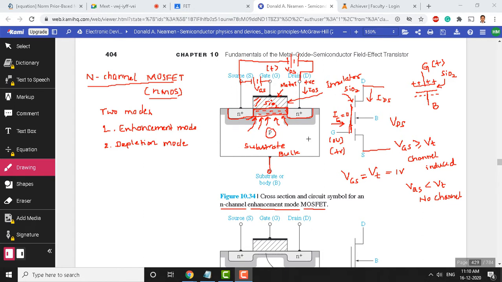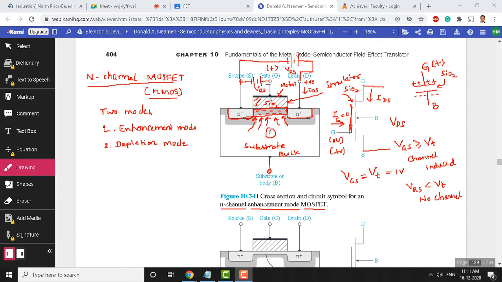We explained the structure of the N-channel enhancement mode MOSFET. How to build this? You can start with a P-type substrate, that is the foundation or basic material. On top of that, you diffuse two N plus regions. That forms the source and drain regions, and you have a layer connecting the source and the drain region on top of this, which is silicon dioxide, and again there is one more layer, which is a metal, to extract the lead to connect the gate terminal. The shaded portion here shows the metal layer, and two voltages are very important here to understand this device.